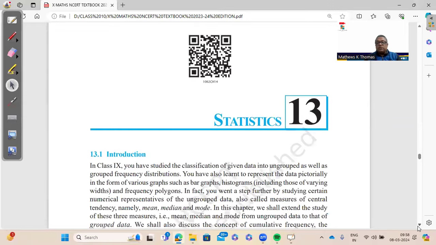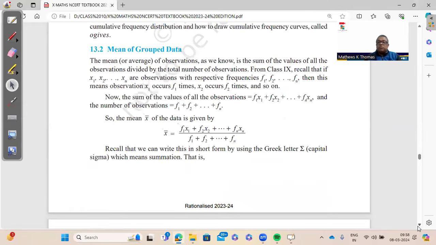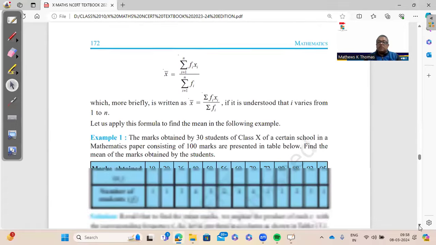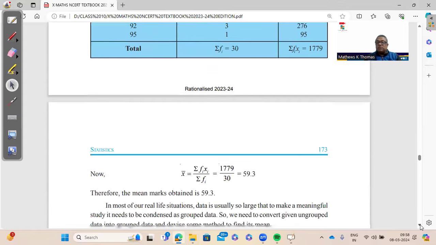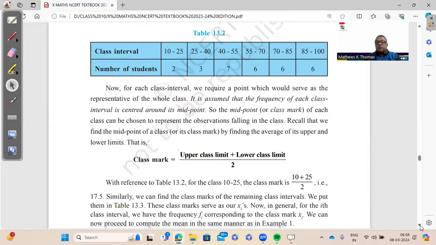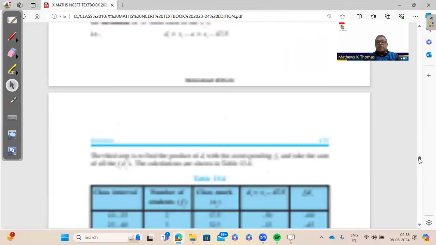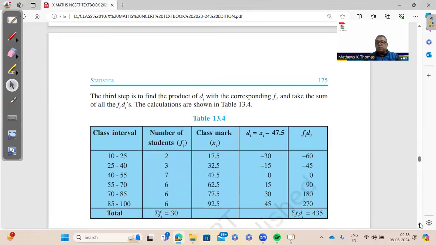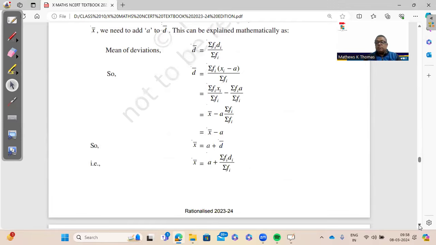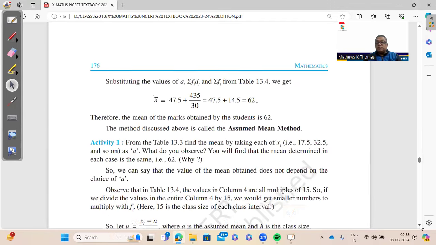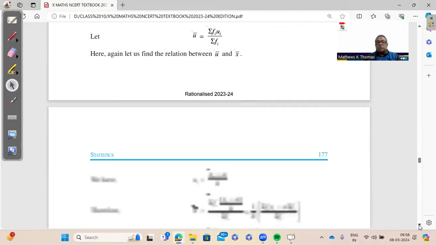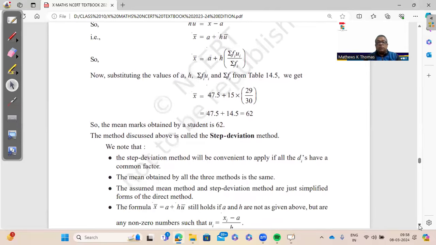Then going to the next chapter, statistics: mean, median, and mode. I think this is the most scoring of all the chapters, and you can also expect 5-mark questions from it. So kindly practice. All are mostly of the same type. Find the mean by using the assumed mean method, step deviation method, or shortcut method. All three methods are taught to you.